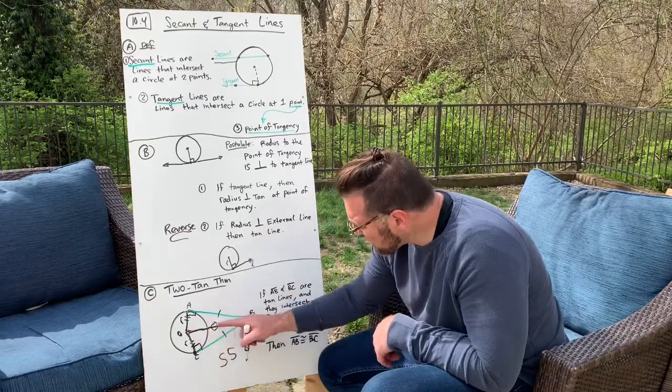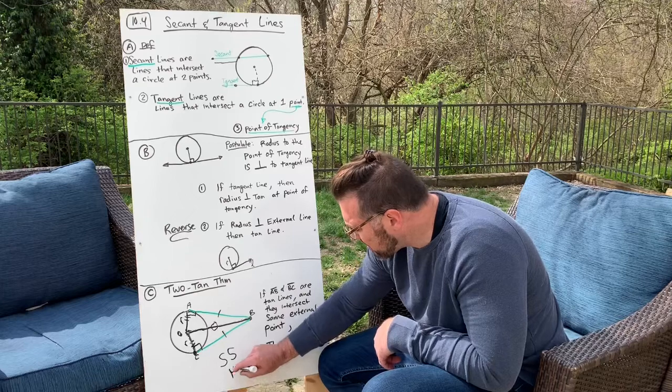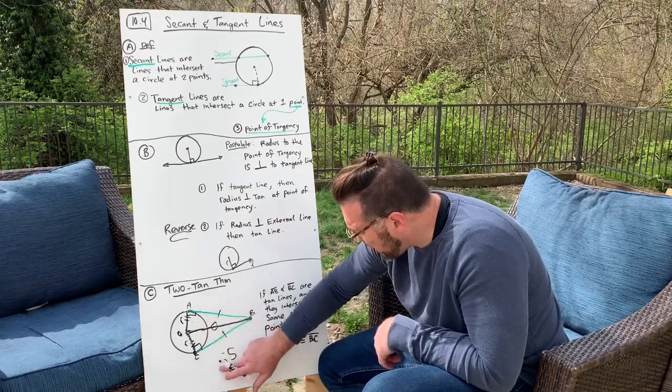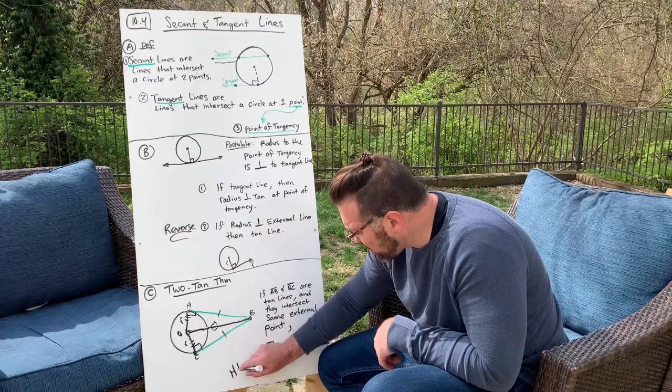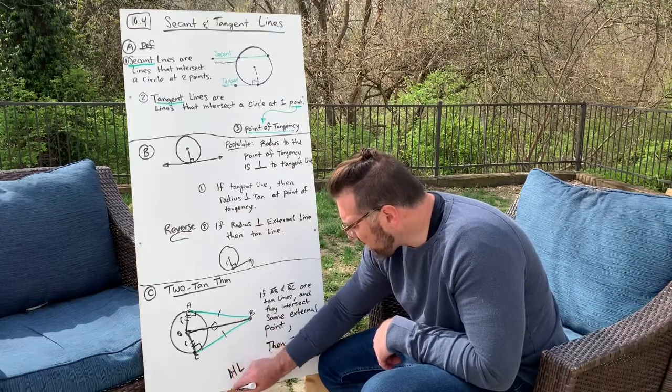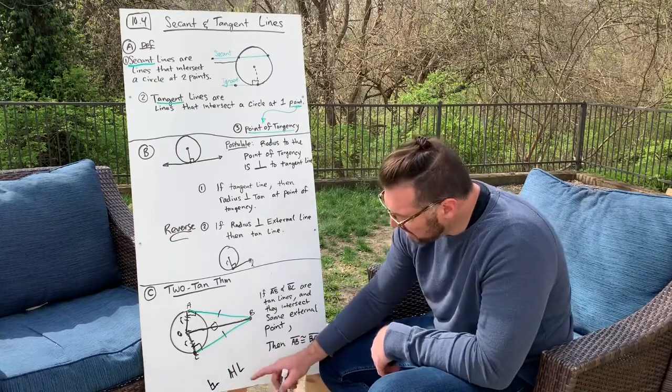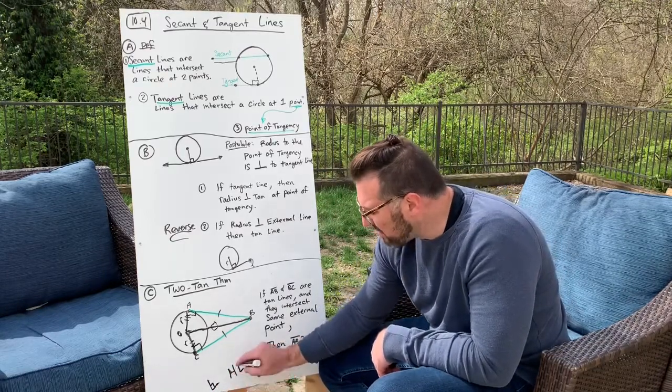It looks like this is a hypotenuse, right? That is congruent. This side was a hypotenuse. And it looks like R is a leg. So really I have HL going on here because I have a right triangle, right? I've shown that I have a right triangle and I have the hypotenuse congruent. I have a leg congruent.